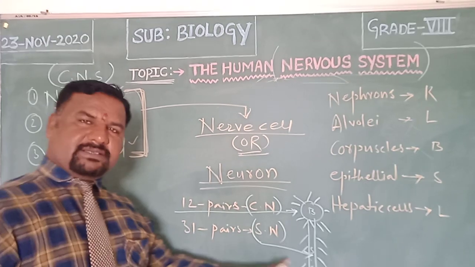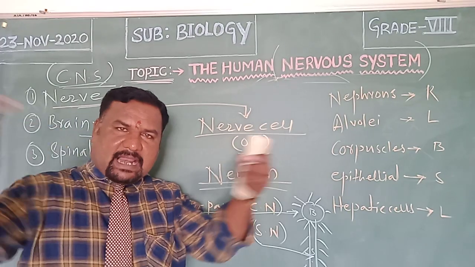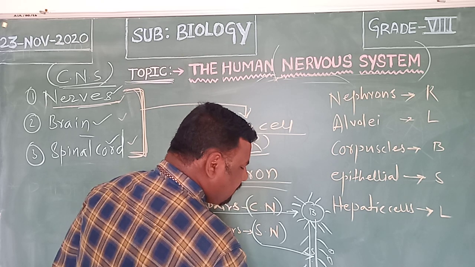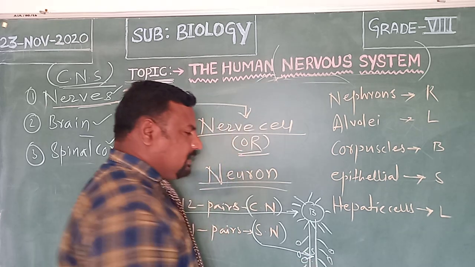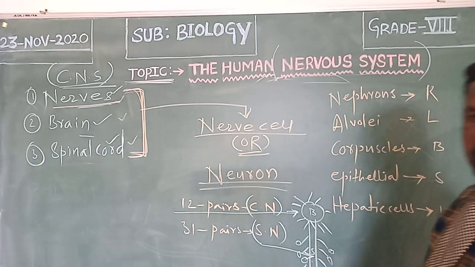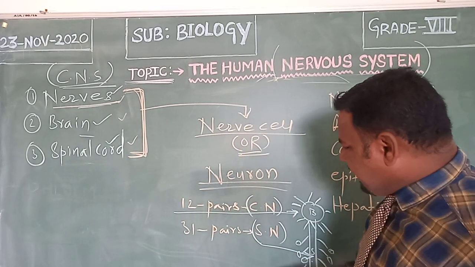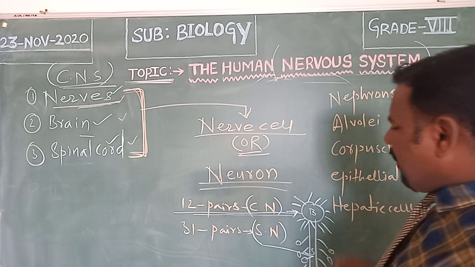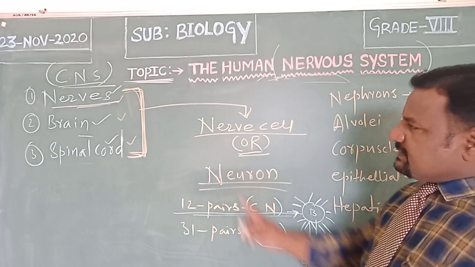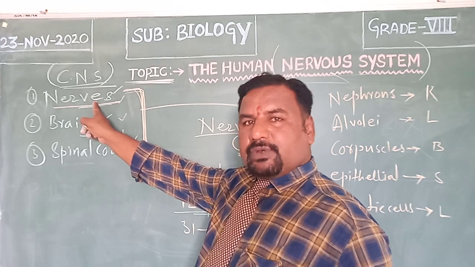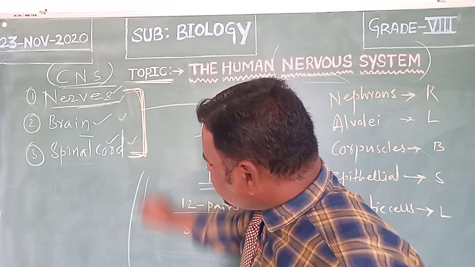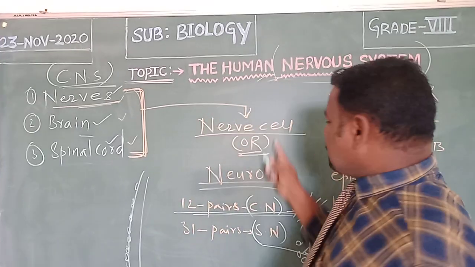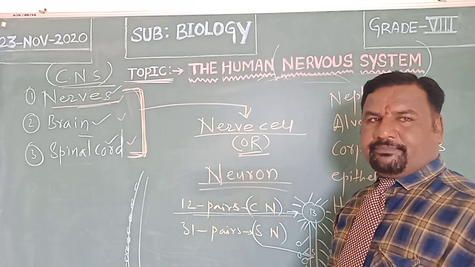There are 31 pairs. A thin wire-like network arises from the spinal cord, and further it is connected to the various organs of our body like this. Spinal nerves are how many? 31 pairs. And the nerves arising from the brain are 12 pairs. We call them cranial nerves. So nerves are a network like this. They are made with cells. So which cells are present in the nerve? Nerve cell, or we call it a neuron.